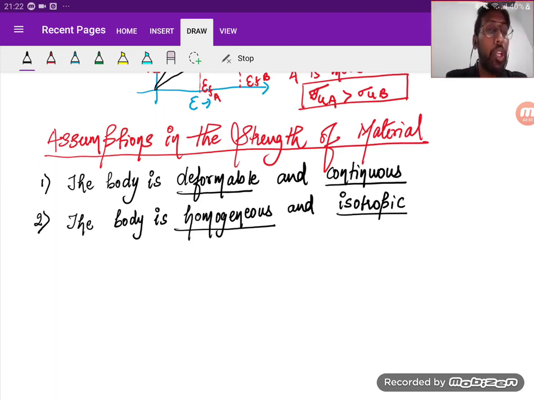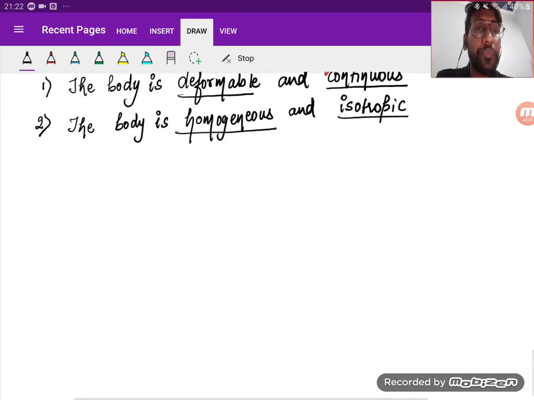Don't just mug up. So what do you mean by homogeneous? Don't say, sir, same mixture, same composition throughout the matter is homogeneous. That is not solid mechanics. That's not strength of material. That is part of your chemistry, right? So what is homogeneous? Try to understand.